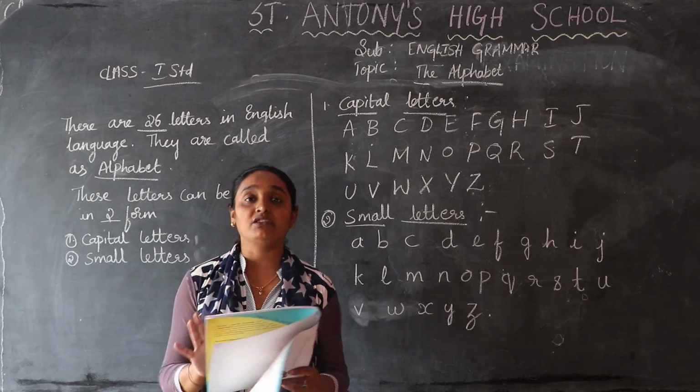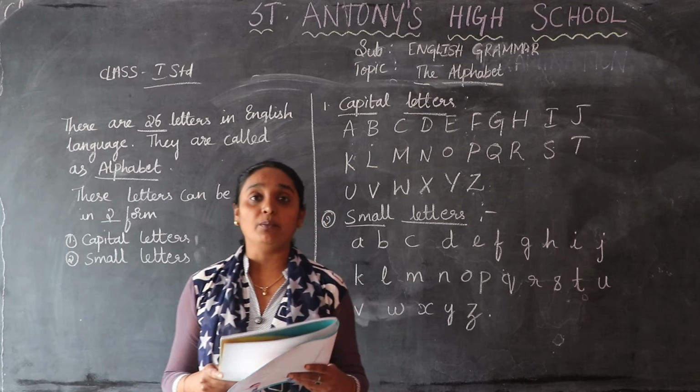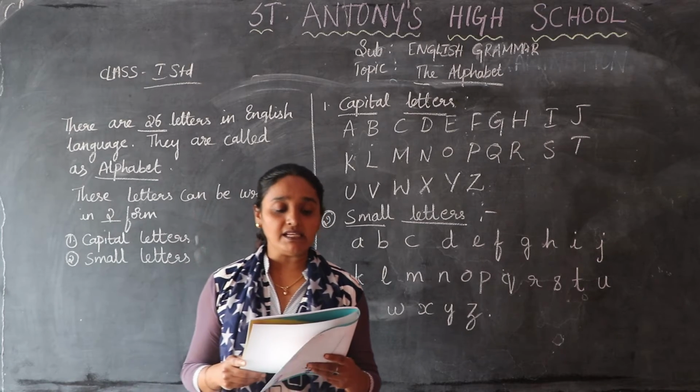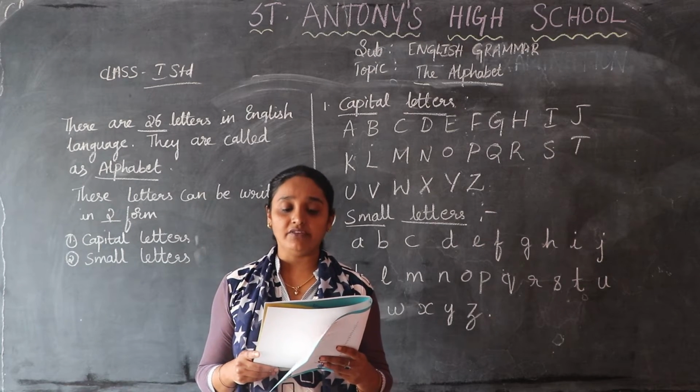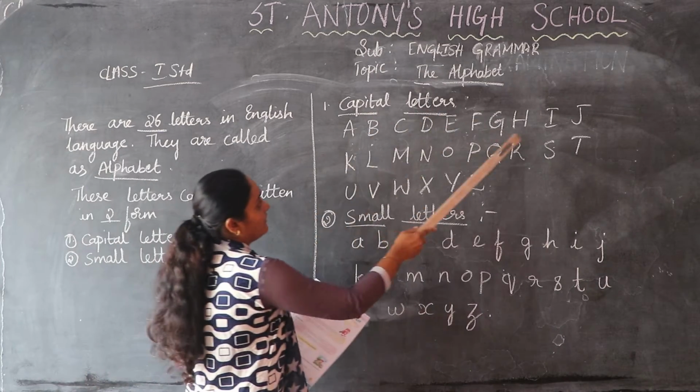So here, first I'll be reading from your textbook. Open to your page number 5. An alphabet is a collection of letters arranged in fixed order. So it is a collection of letters, and it is arranged in fixed order.